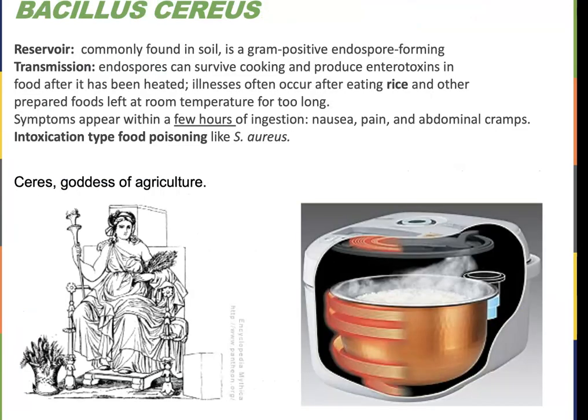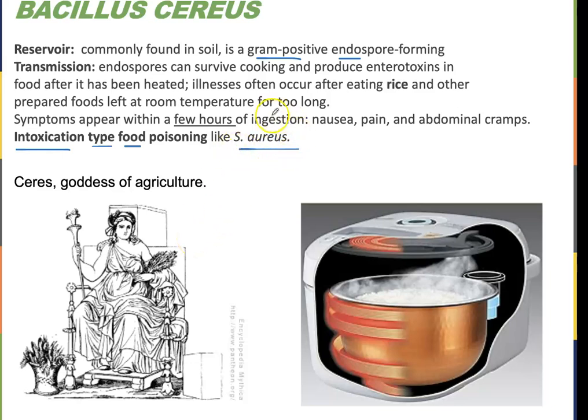And then we're moving on to our Bacillus cereus. Bacillus is a gram-positive rod, endospore forming. And the thing with Bacillus cereus, it does make a food poisoning that is very similar to Staph aureus. Okay, so it's an intoxication type food poisoning. However, there's a difference because Bacillus cereus does not come from our body.